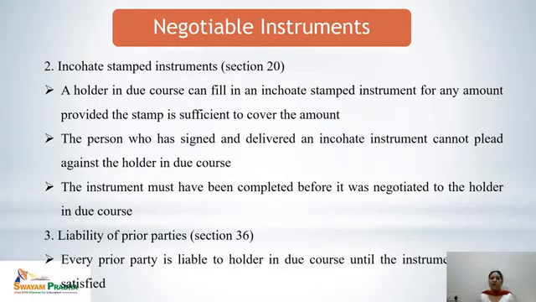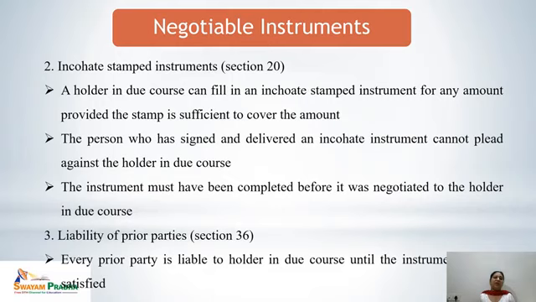The person who has signed and delivered an inchoate instrument cannot plead against the holder in due course that there was some kind of fraud, that he was mistaken, or something else. The instrument must have been completed before it was negotiated to the holder in due course. So all these things can be done in case of inchoate stamped instruments covered under Section 20.